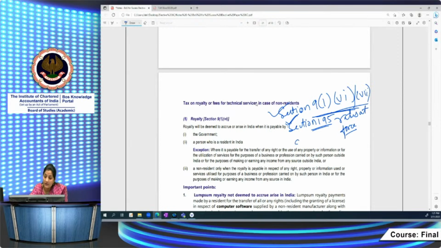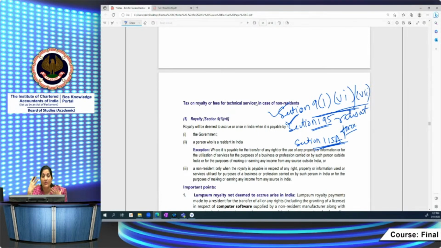Then Section 115A, again very important, specifies at what rate it is chargeable to tax. Normal rates are different; Section 115A specifically provides for different rates of tax in respect of different types of income. For example, dividend, interest referred to in Sections 194LC, 194LD and others, royalty, and FTS.